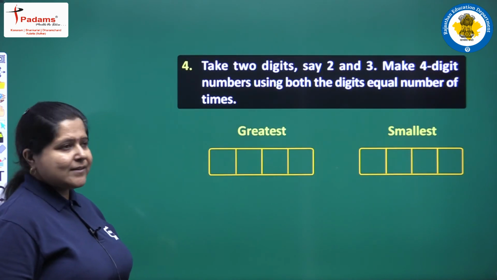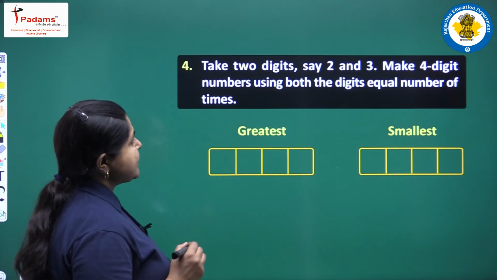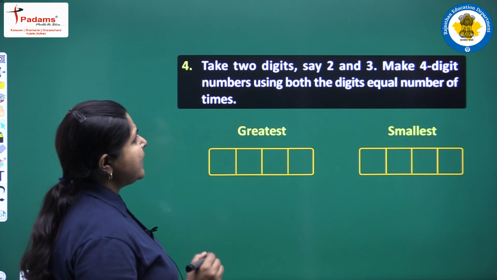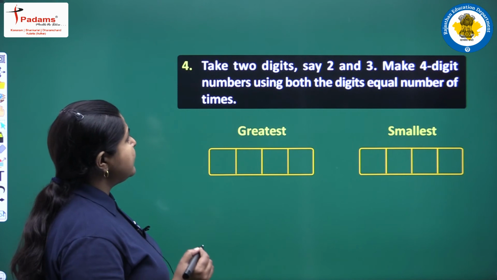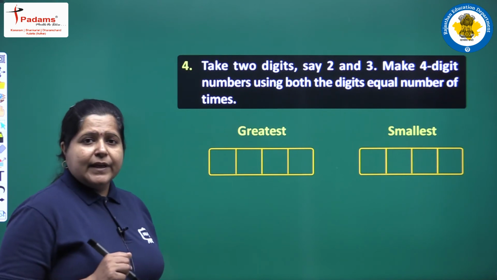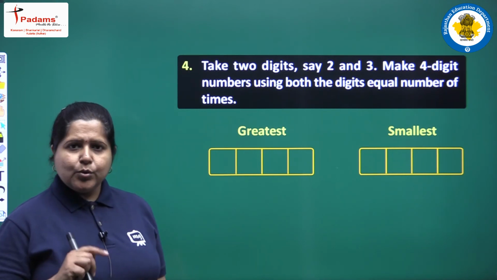We have one more question. Take 2 digits, say 2 and 3. Make 4-digit numbers using both the digits equal number of times. We have been given 2 digits, 2 and 3.